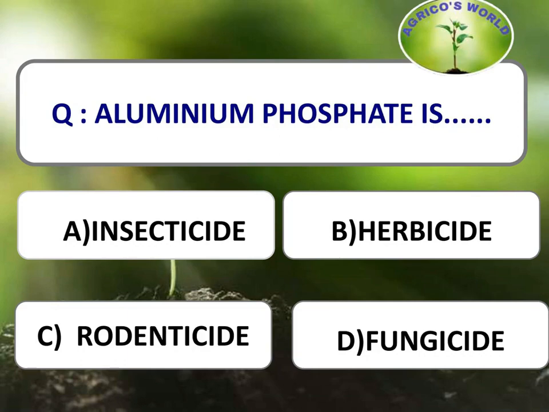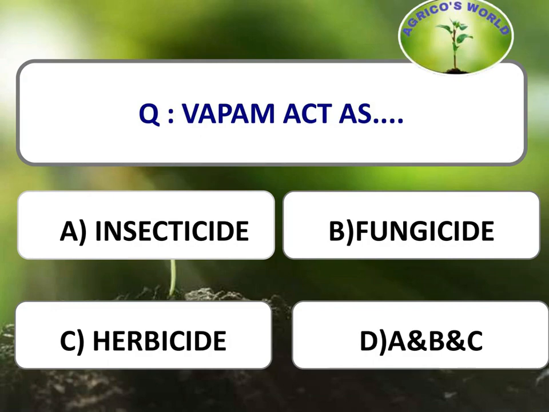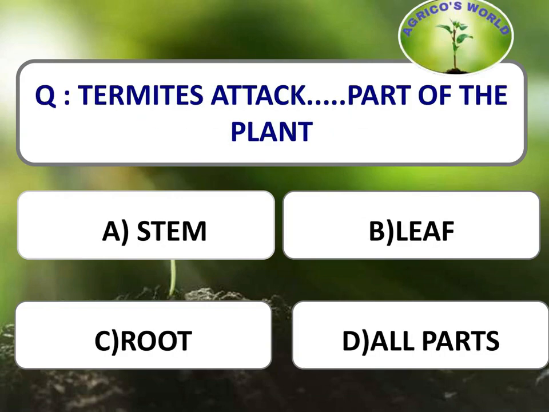Aluminium phosphate is. Aluminium phosphate is used as a rodenticide and mostly in the form of fumigation. Vapam acts as. Metham sodium, which is a dithiocarbamate, is known as Vapam, and it can be used as an insecticide, fungicide or a herbicide. Termites attack which part of the plant? Termites attack each and every part of the plant, that is, they attack the stem, leaf, roots.